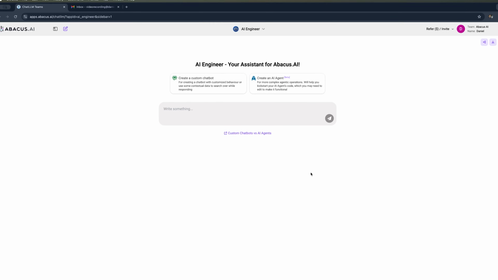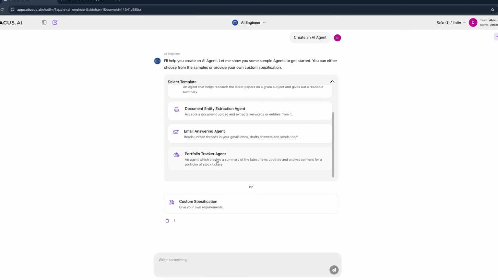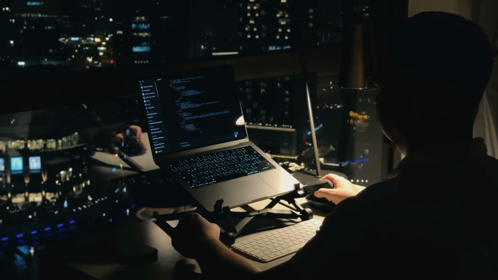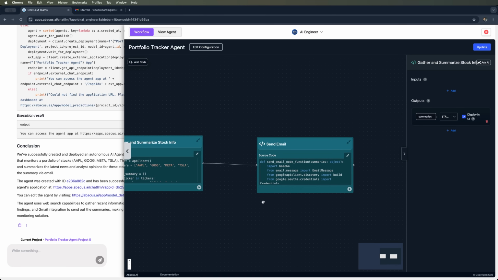Today, we're talking about a tool called AI Engineer that lets you create an AI agent and customize it to fit your needs. No programming skills required. In this tutorial, I'll walk you through the process of building an agent to track your portfolio. By the end, you will be able to create your own assistant and stay on top of your finances.